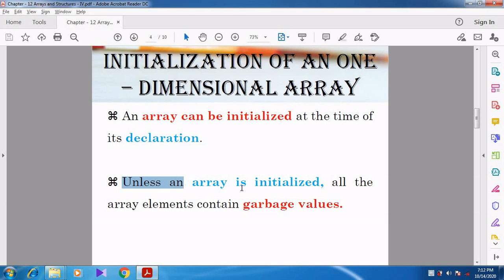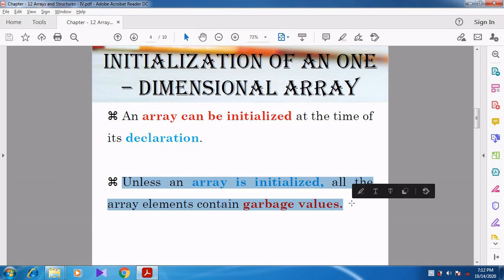Unless an array is initialized, all the array elements contain garbage values. Say, instead of initializing, I am just declaring the array int a of 5. I do not assign any value to the array. So what will happen?